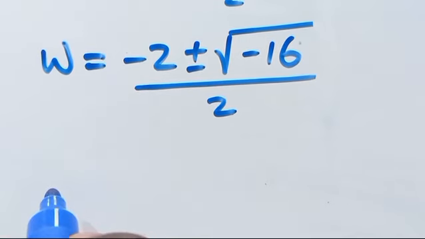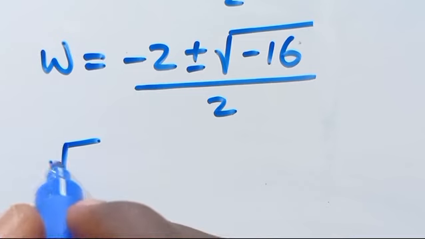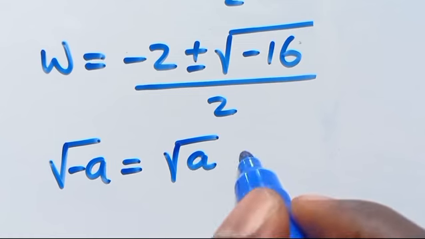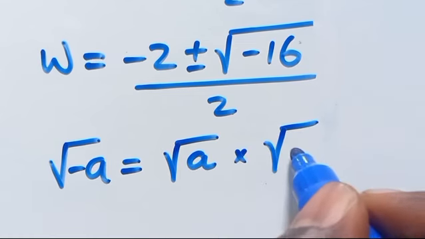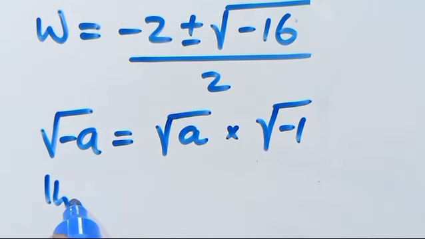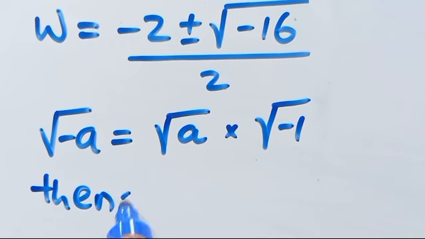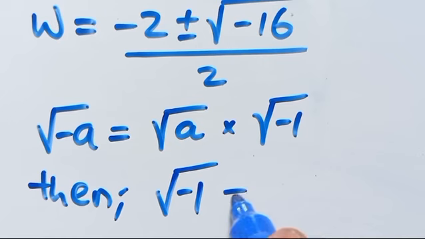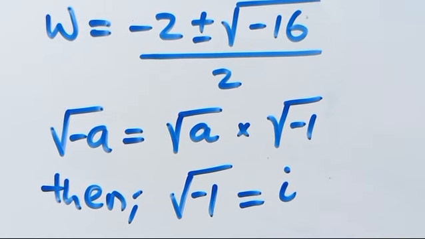So from here, we have to recall that the root of minus a equals root of a times root of minus 1. Then the root of minus 1 is equal to i in a complex space.